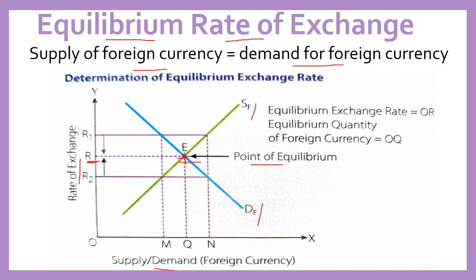Because when the rate of exchange was R1, supply was more, that was ON, and demand was less, that is OM. And when the rate of exchange was less than R, that means R2, supply was less, that is OM, and demand was more, that is ON. So basically the equilibrium rate of exchange is that rate of exchange where supply of foreign currency is equal to demand for foreign currency.